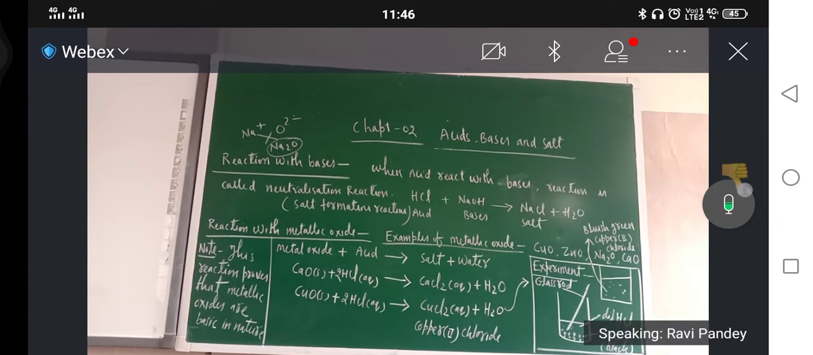Okay. So just see. Now that side corner of the blackboard, I made one beaker and glass rod. So with the help of glass rod, I am going to add HCl.